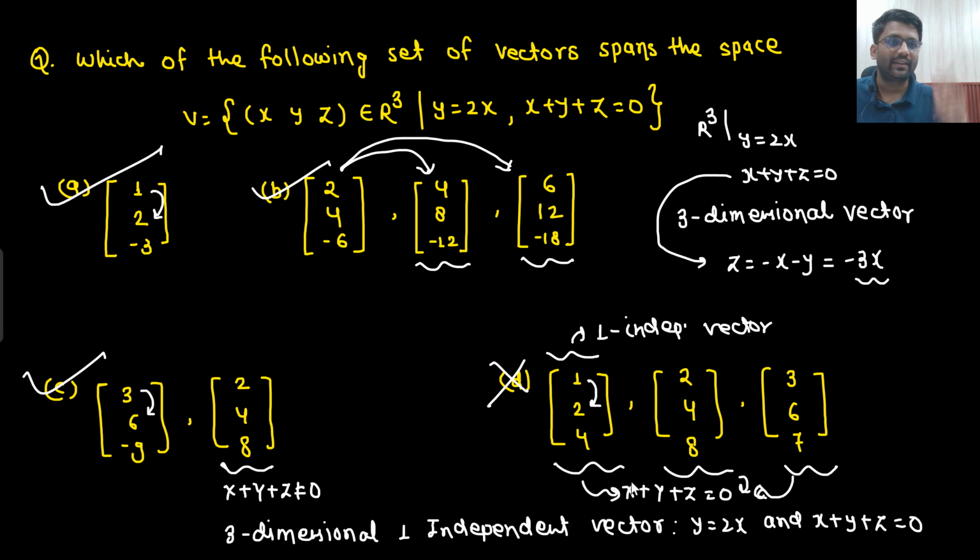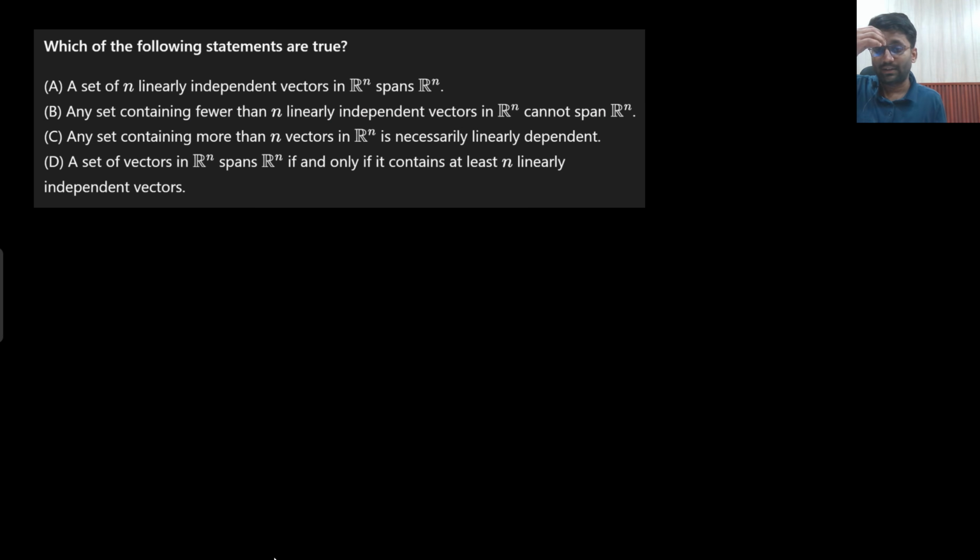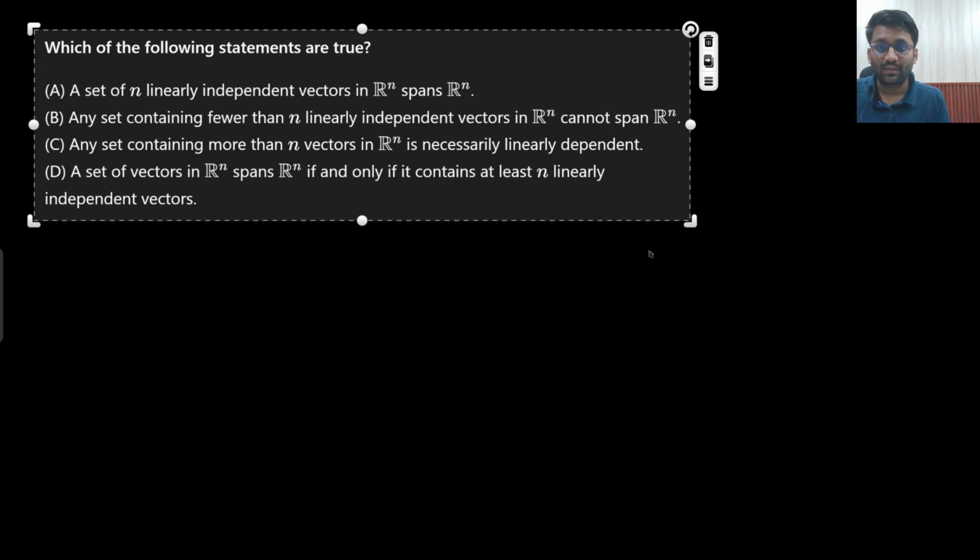But if your concepts are clear, what is the meaning of R3? R3 means 3-dimensional, 3 independent vectors. But sir, 2 conditions I have put. That means 2 variables I have killed. So only one effective variable is there. That means 3-dimensional, 1 independent vector. Will I be able to check? Absolutely. Within 1 minute I will be able to solve it. Otherwise it will take 7 to 8 minutes. Understandable? I hope your concepts are clear. Answer this question to me.